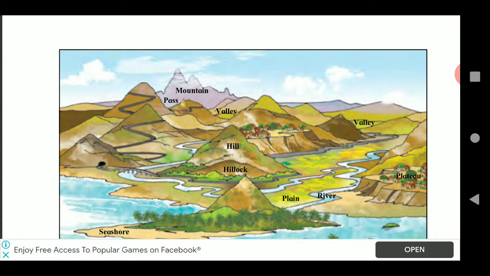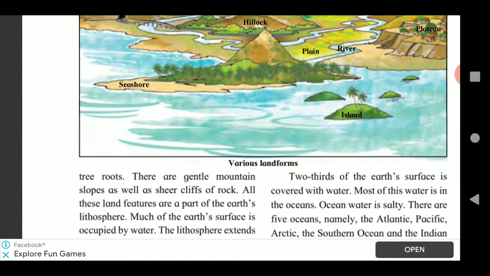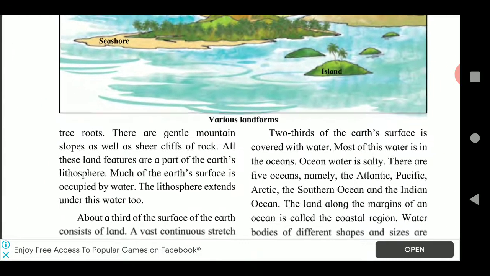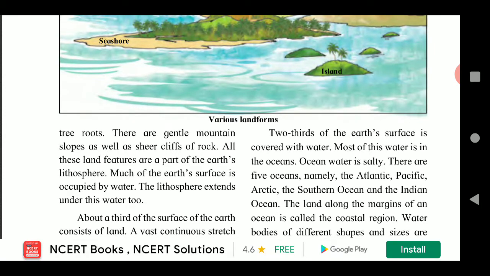When we travel on a mountain, we see big rocks split open with the help of small trees. On mountain slopes, there are gentle slopes as well as sheer cliffs of rocks. Sheer cliffs of rocks means the tall peaks of mountains. All these land features are a part of Earth's lithosphere.